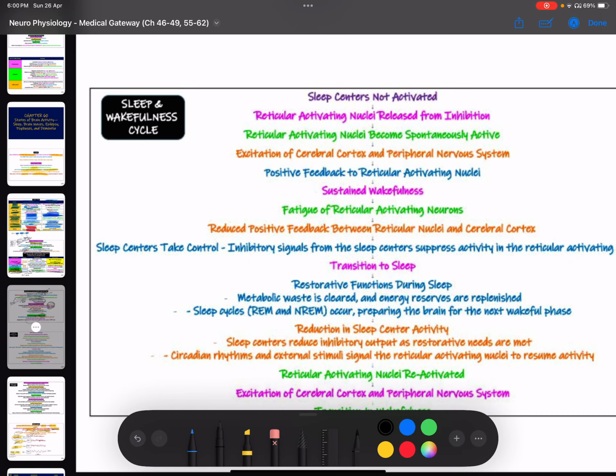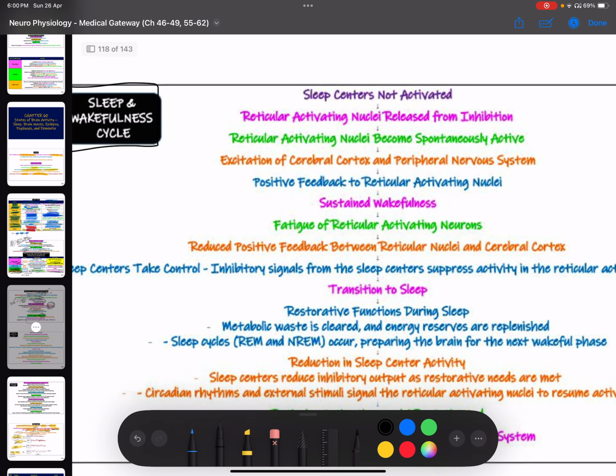Hi everyone. Right now we're talking about the sleep and wakefulness cycle. So let's work our way through. Imagine this person just woke up. What is his brain going to act like, what is his life going to be like? Let's just have a look at that.